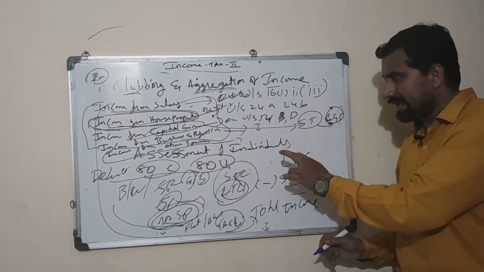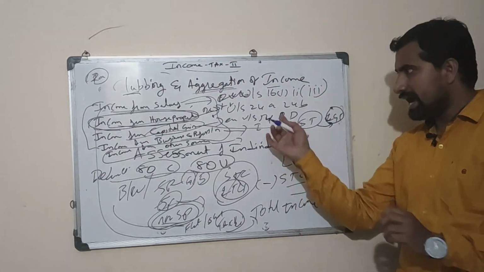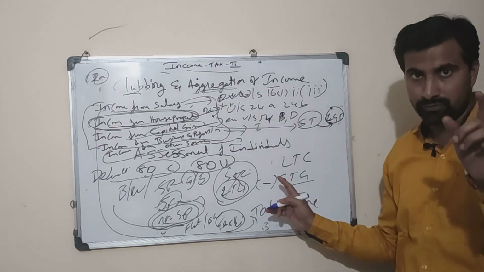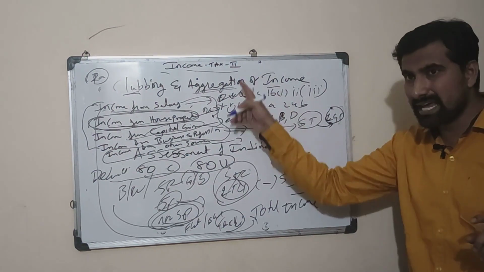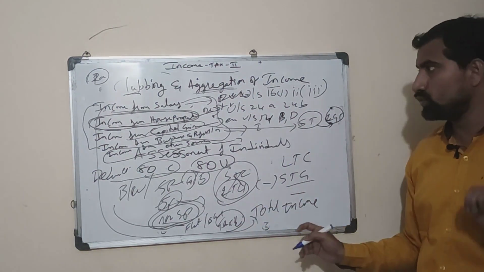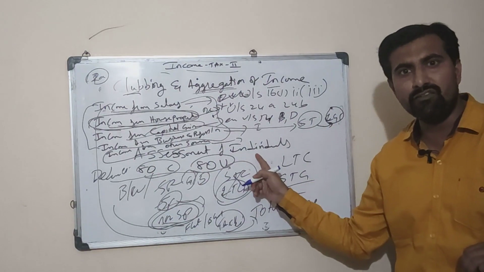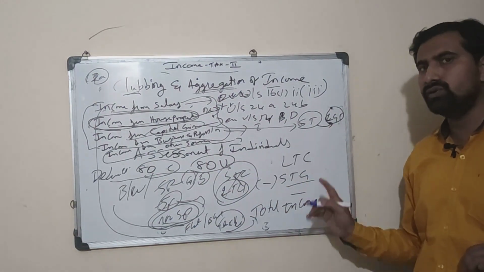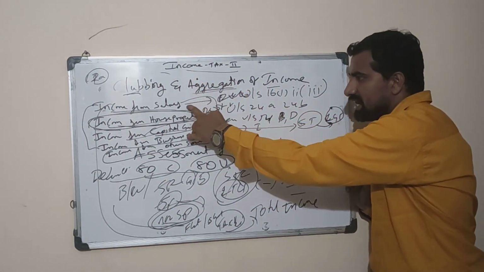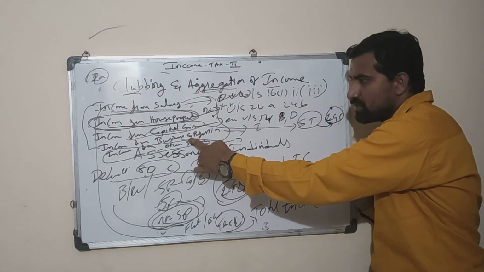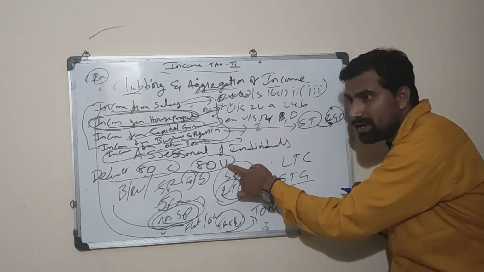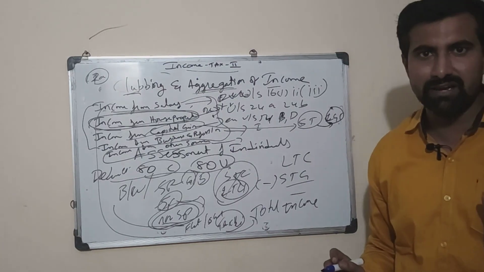If you have any doubts, you can verify the video again and check the content of the notes we described. The same content will be described in the fourth unit, again describing assessment of individuals. There, the same condition applies: income from salary, house property, capital gain, income from business and profession, other sources, with 80C to 80U deductions. Is that clear, everyone? Thank you.